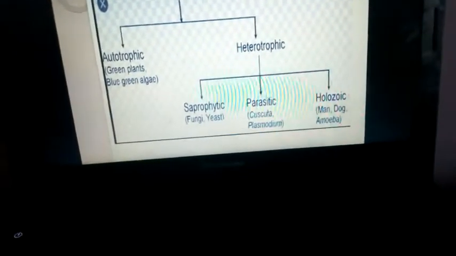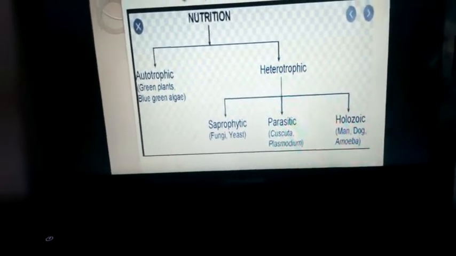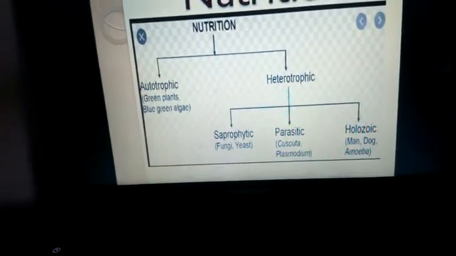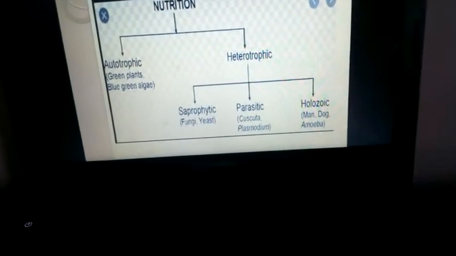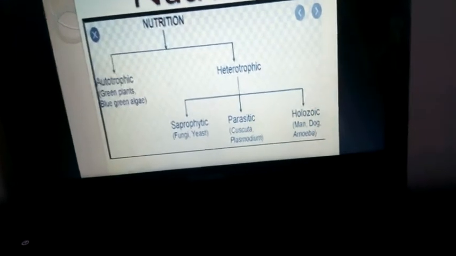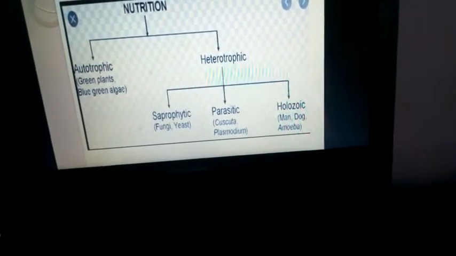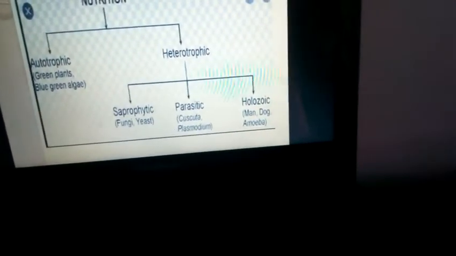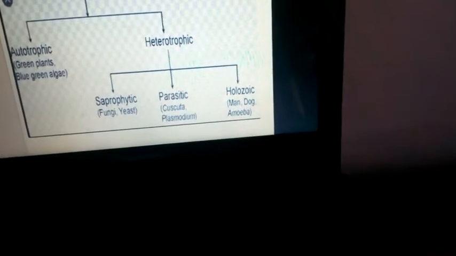In saprophytic nutrition, the organism takes their food from dead and decaying matter, for example, fungi and yeast. Parasitic nutrition is the nutrition in which the organisms get their food from living beings when they enter a living host, for example, bacteria. Holozoic nutrition, in which the organism takes their food in solid form, for example, humans.